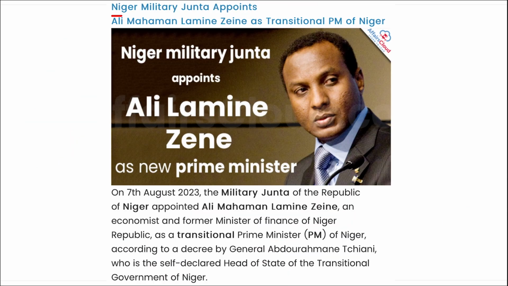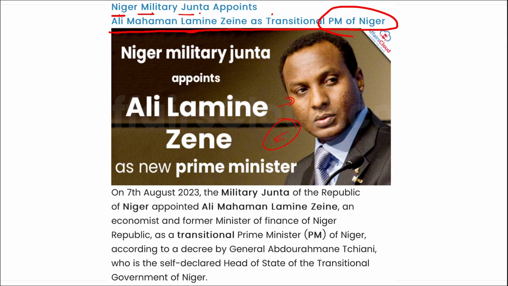Next is Niger. The military junta has appointed Ali Mohammed Lamine Zine as the transitional Prime Minister of Niger. I repeat, as you can see in the picture, Niger military junta has appointed Ali Mohammed Lamine Zine as the transitional Prime Minister of Niger.